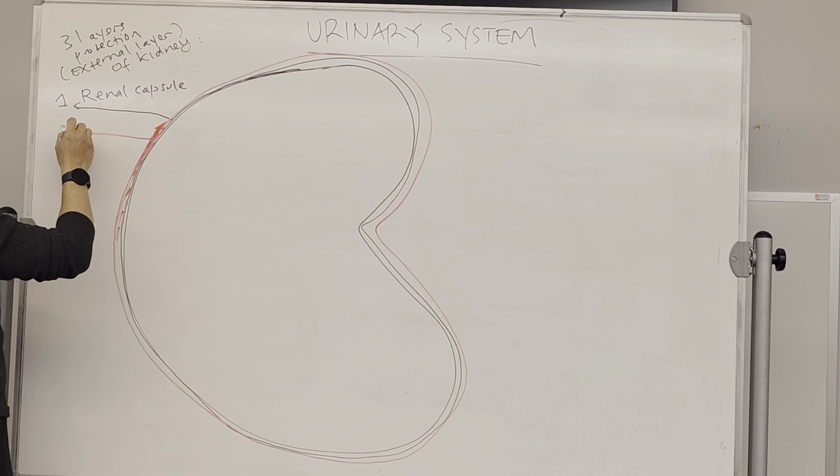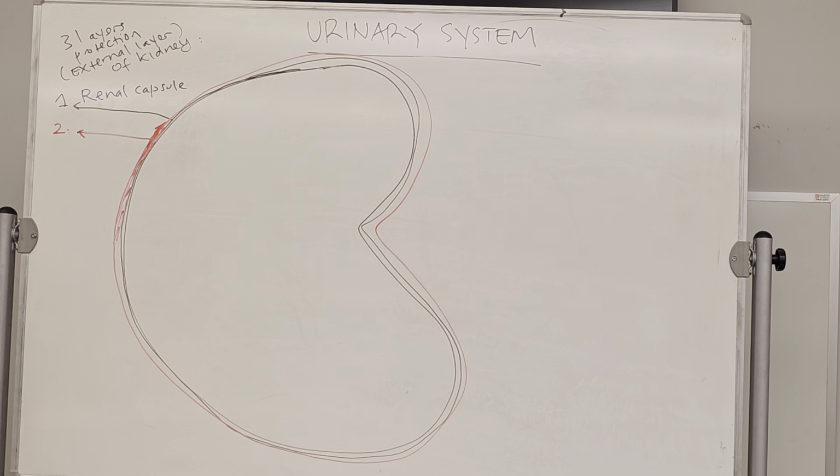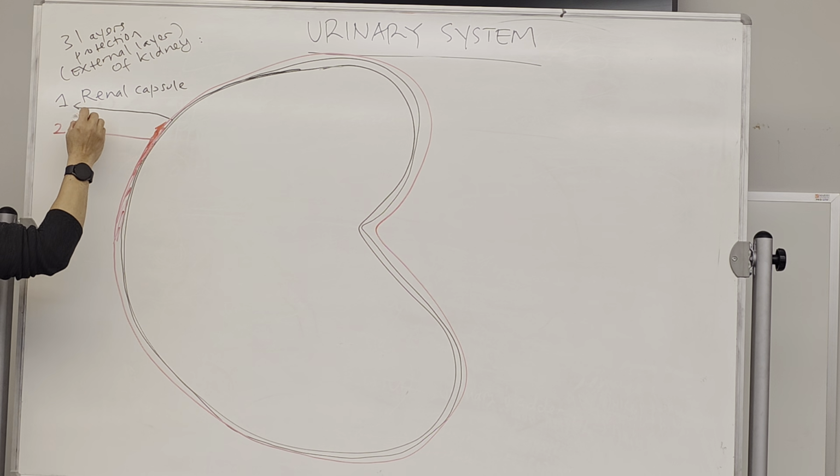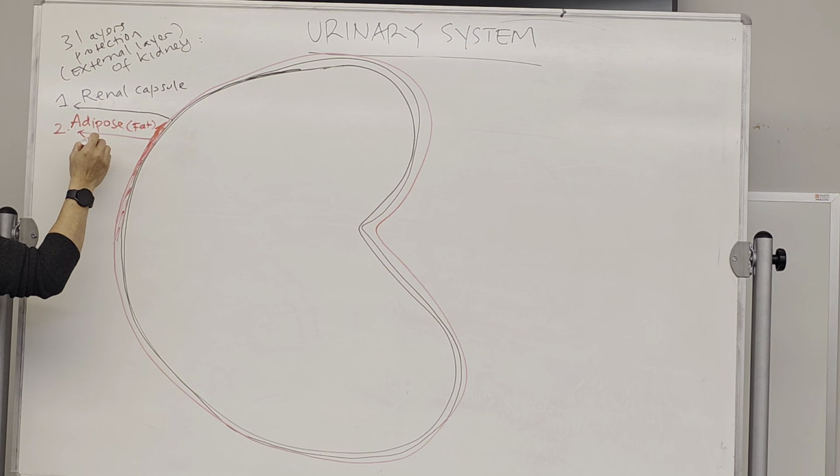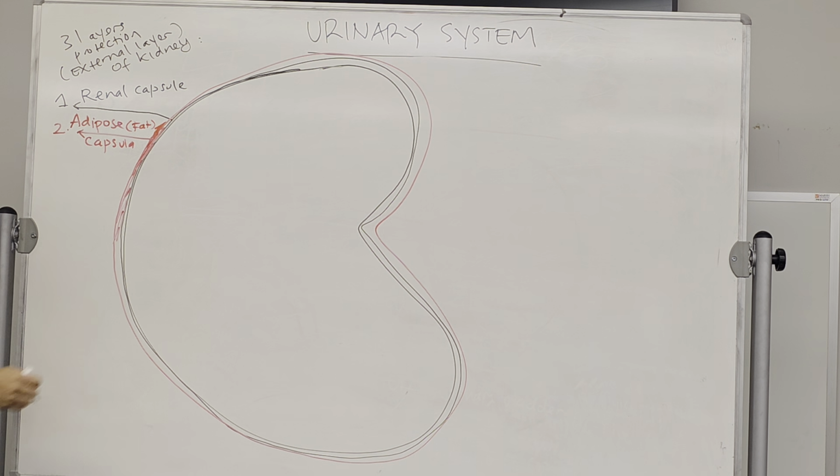Okay, this second layer is actually the one that protects the kidney from shaking. It's going to consist of fat tissue. This is fat tissue, giving the cushion to the kidney. It's called the adipose capsule. Adipose means fat. Okay, that's the second layer.